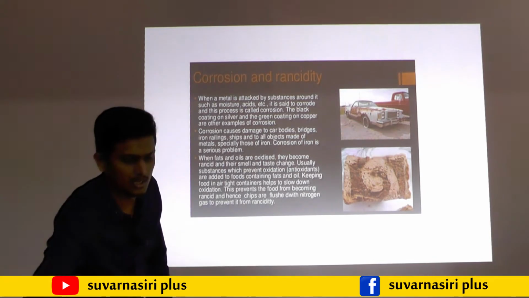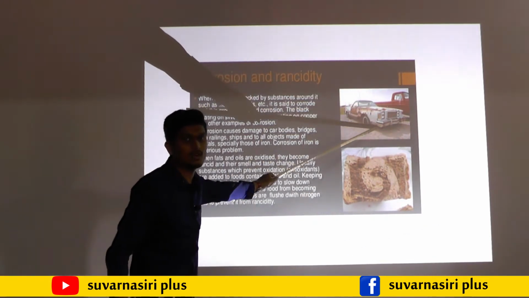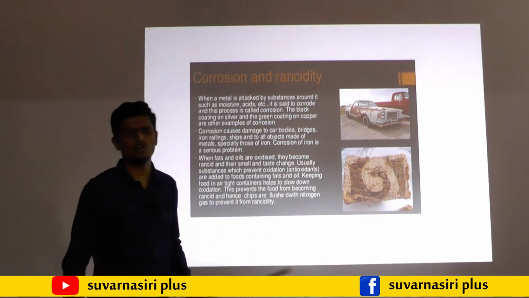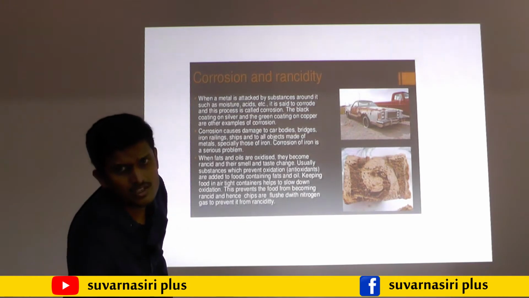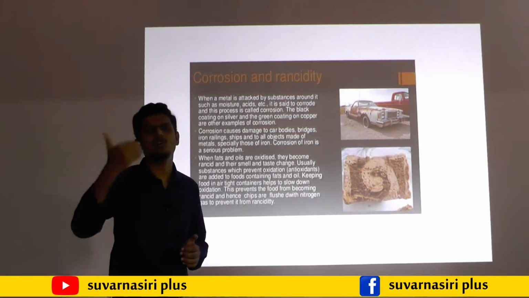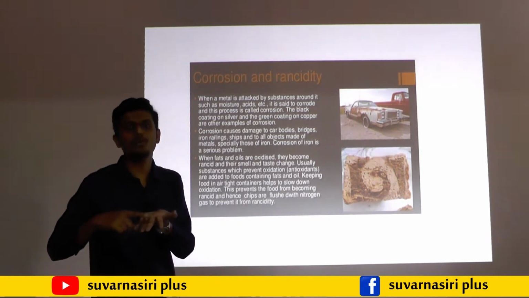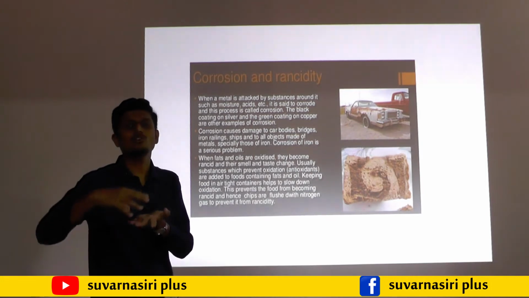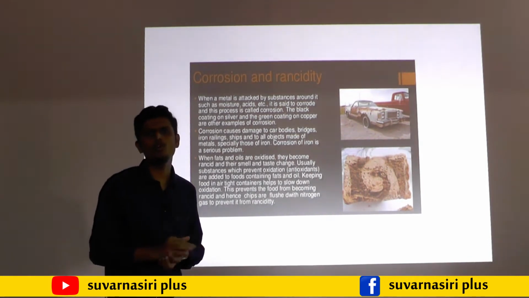You may observe here a car that is completely rusted over. Similarly a train: if you do not use metal items for several years or several months, they undergo rust. Why do they rust? Due to moisture, due to air, due to acid present in it. Because of all these things, any metal item will undergo corrosion.